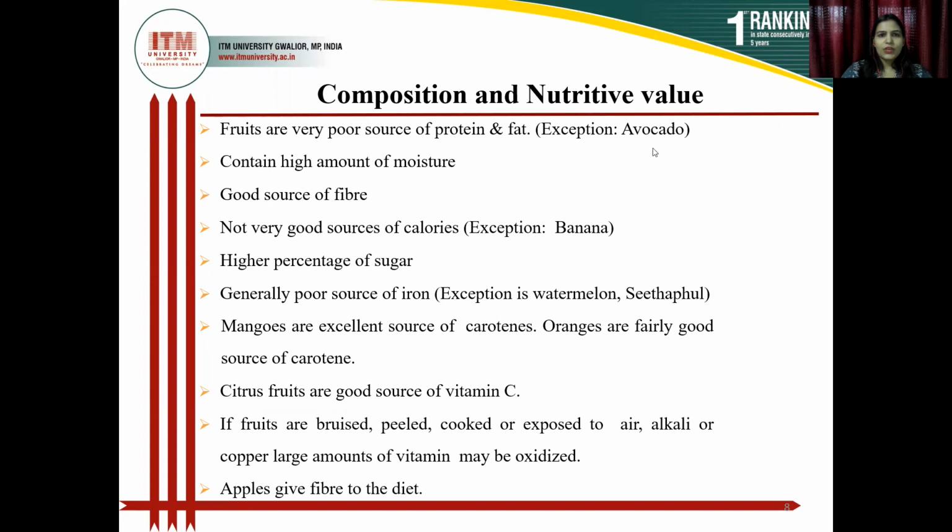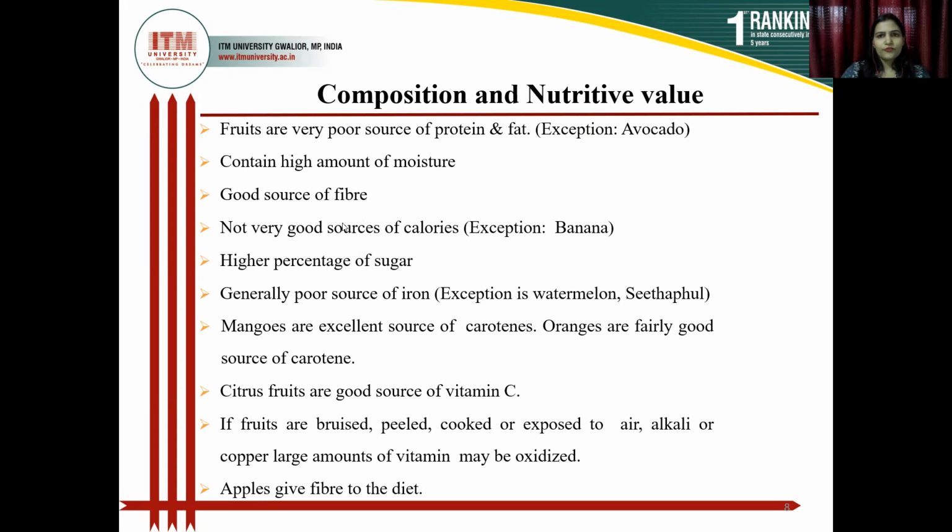All fruits and vegetables contain high amounts of moisture, and they are a good source of fiber but not a very good source of calories, except banana. Banana has a good calorie content compared to other fruits.